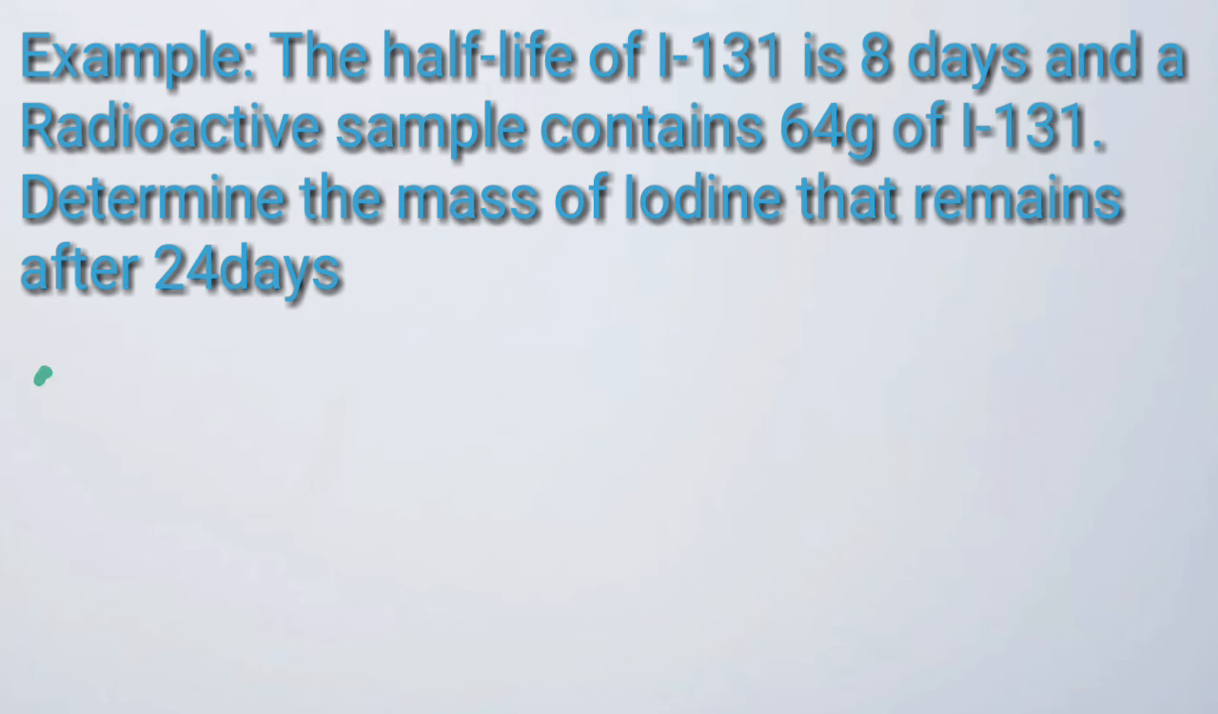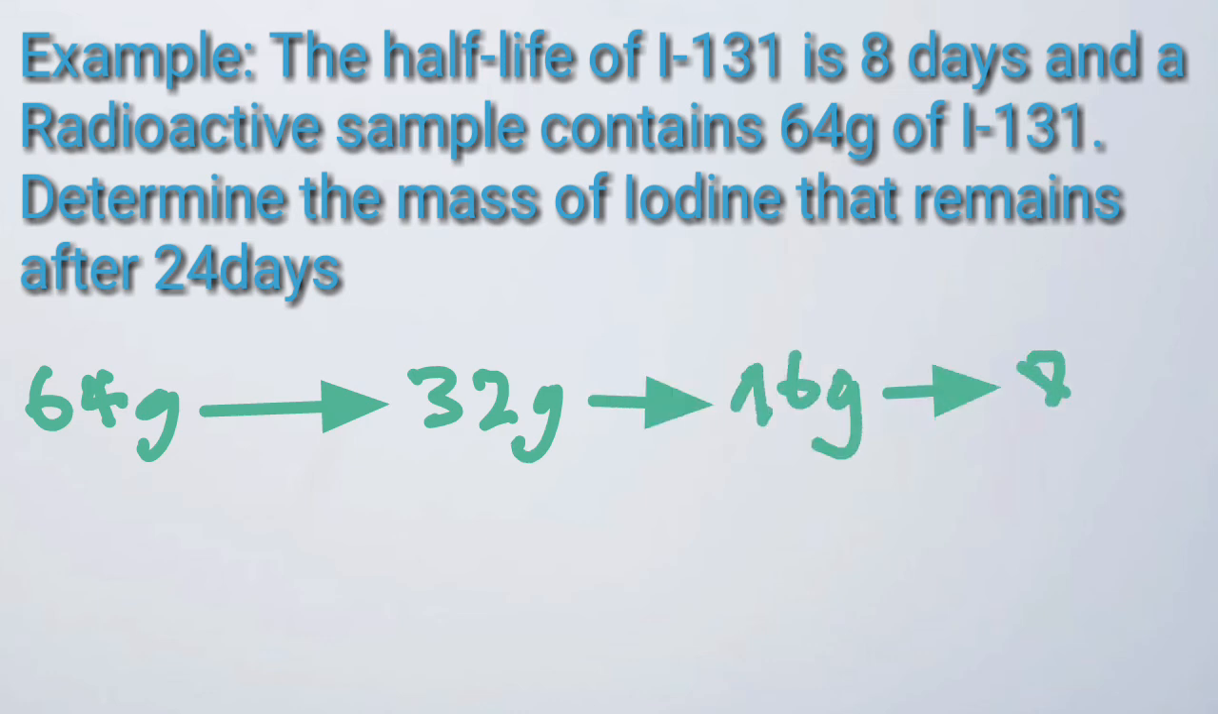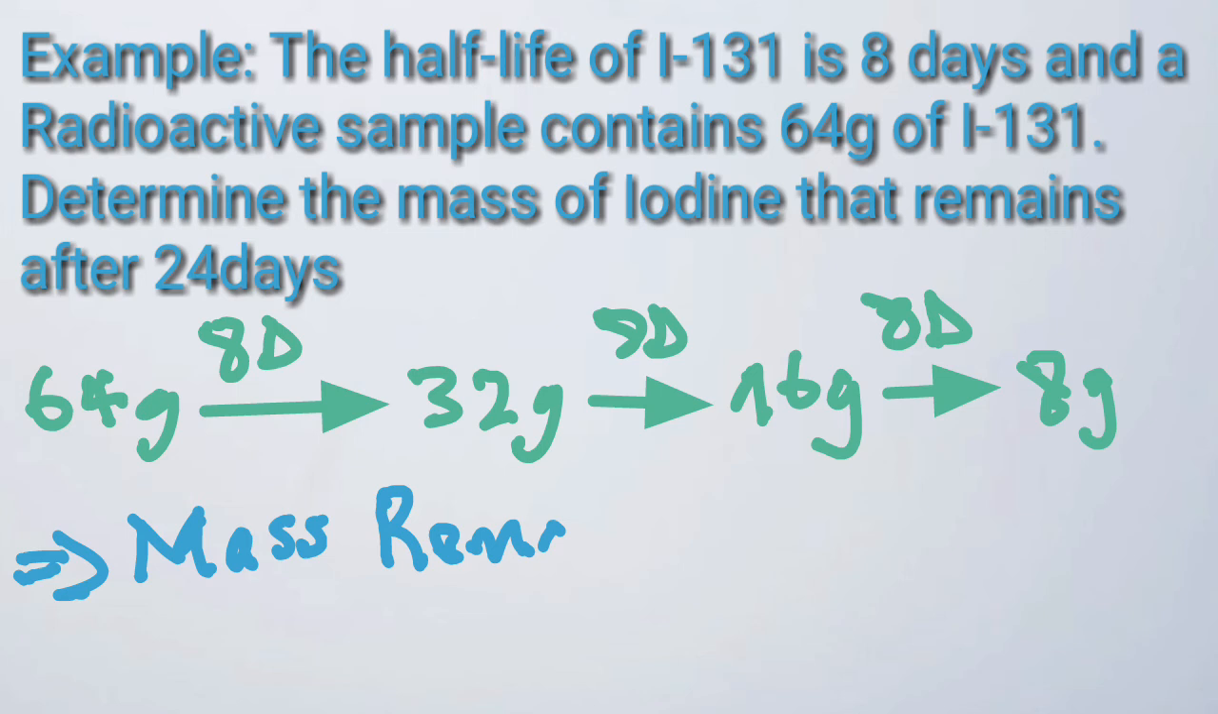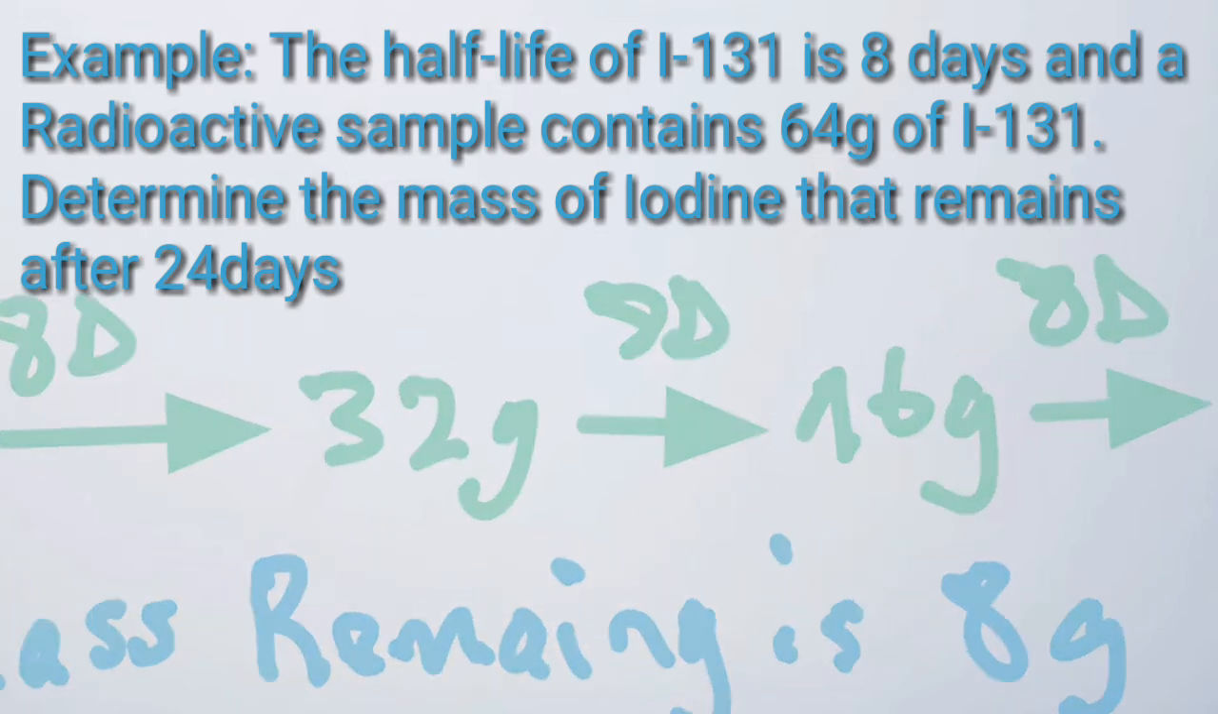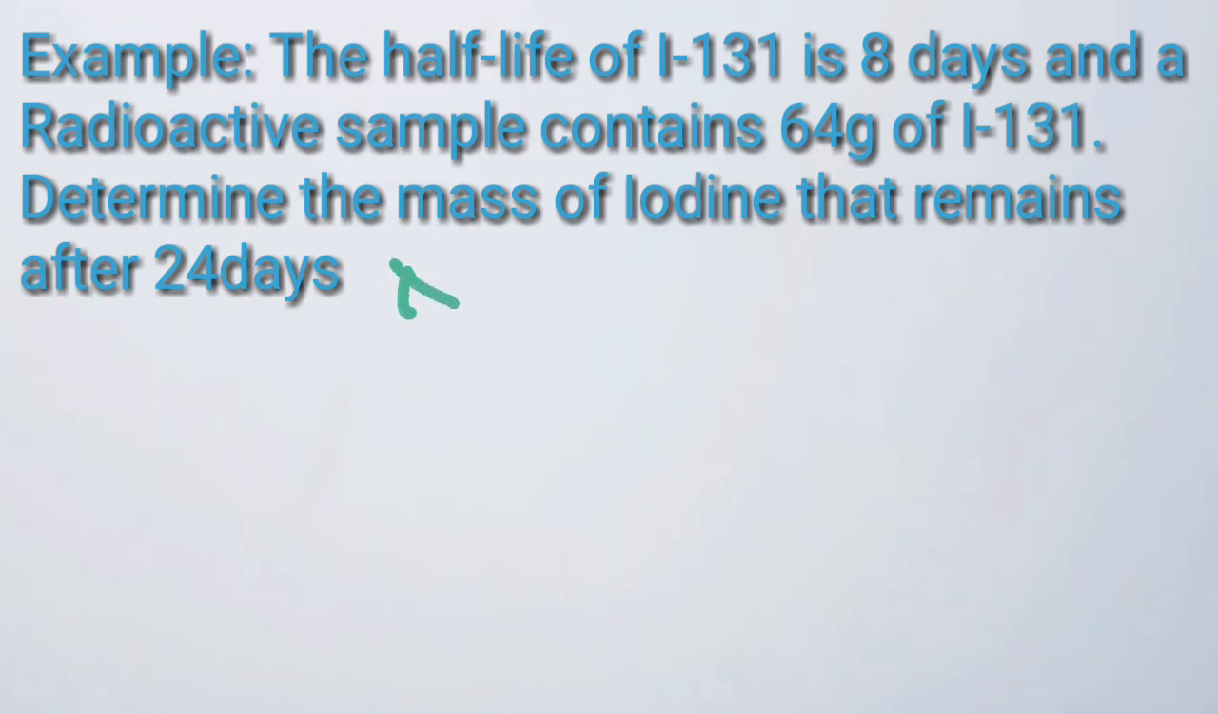Method 1: we know that after 8 days, the amount of iodine-131 drops to half the value. So starting from 64, after 8 days, it drops to 32. After 8 days, it drops to 16. And after 8 days, it drops to 8 grams. And 8 plus 8 plus 8 is equal to 24. It means that after 24 days, the amount remaining will be 8 grams. But this method is often limited.